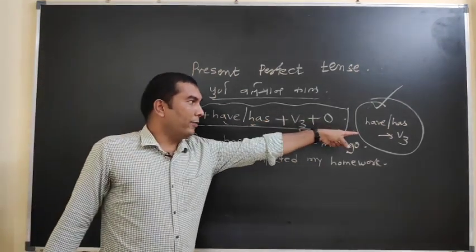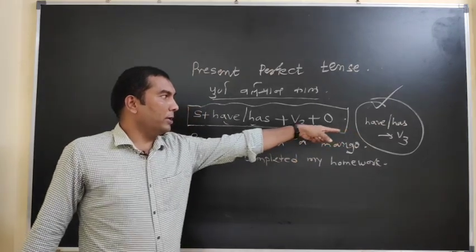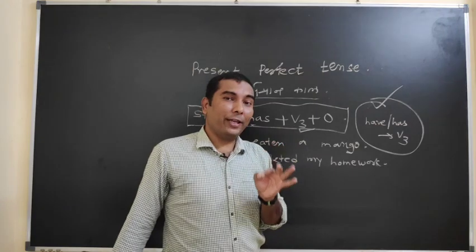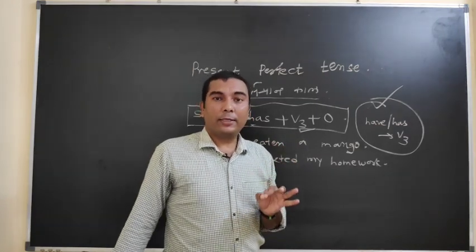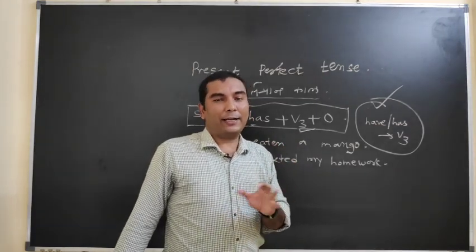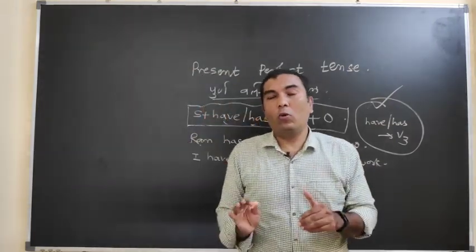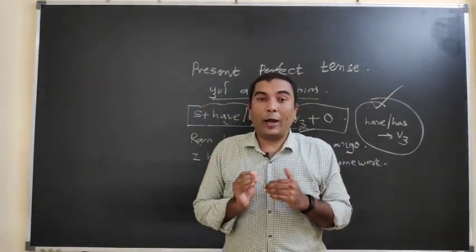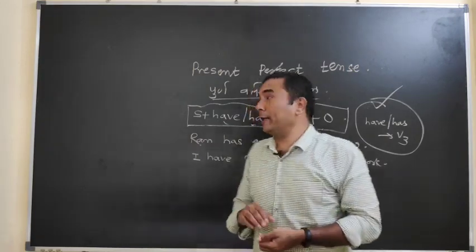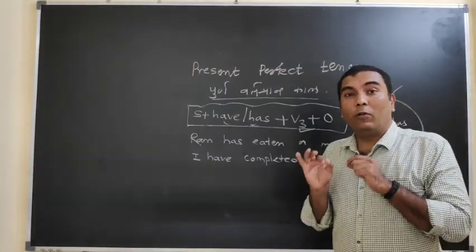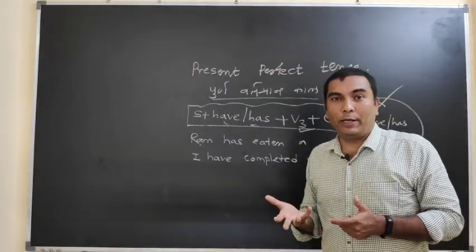How can we identify this particular tense or sentence? After have and has, the verb third form is very important in the present perfect tense. In active voice I will not make any confusion in your mind now, but if you have to identify the present perfect tense, then after have and has there will always be a verb third form.